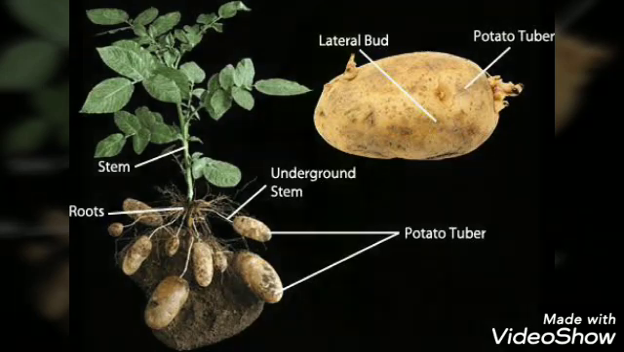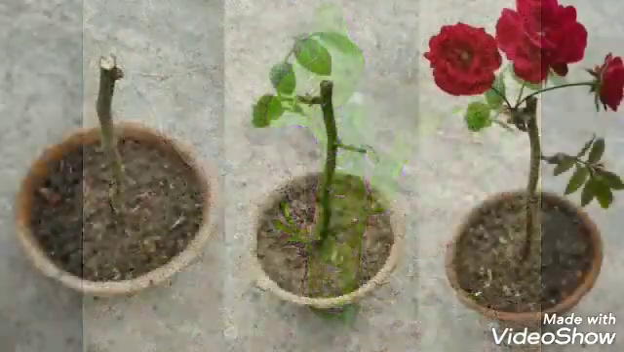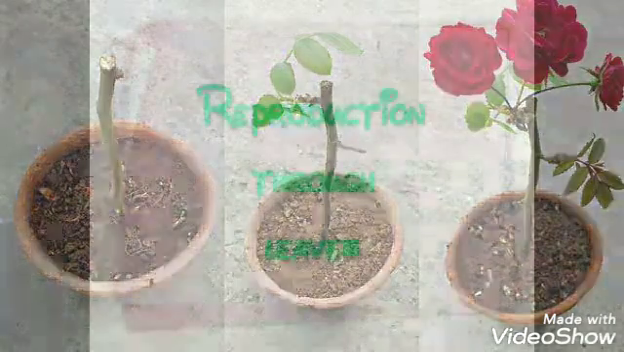Some new plants can also grow from pieces of the stem because they have buds on them. These pieces of the stem are called stem cuttings. Many plants like sugarcane, rose, hibiscus, etc. grow from stem cuttings.